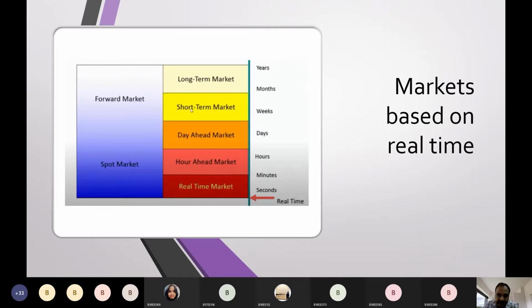Bids can be placed for seconds, but generally we don't prefer seconds. Basically for minutes. If they are placed for minutes, then it is called real time markets, which means bids will be placed for every 15 minutes. Next, bids will be placed for hours and bids will be placed for days.